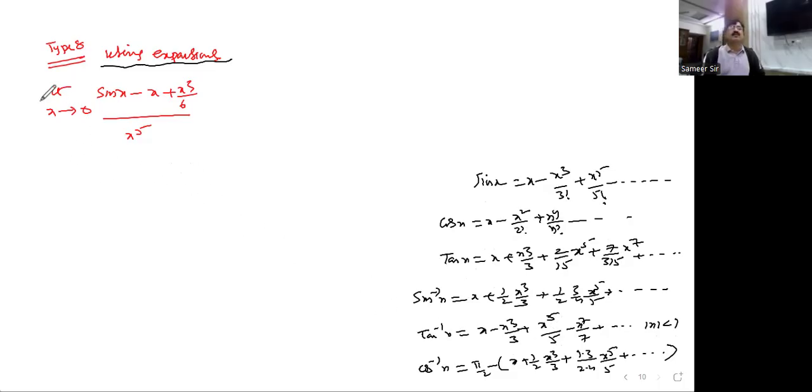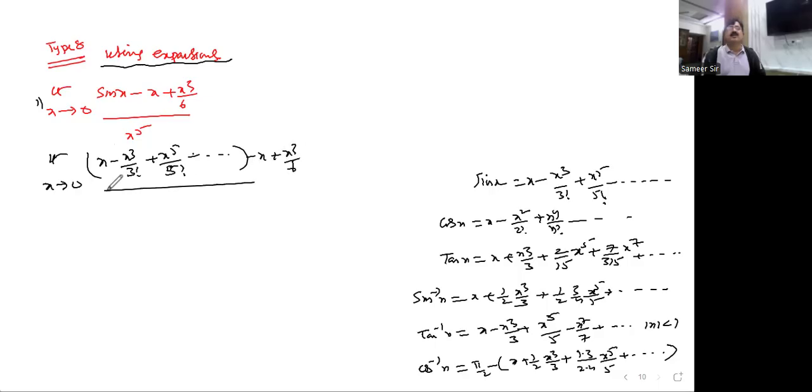For example, you see this problem. Limit x tends to 0. What I'm writing here, directly if you know the formula, you can write it like this. Right? You have an advantage. Of course, you can solve this one by using L'Hospital's rule also. But if you use this series, it's very good. It shows that you are perfectly okay while solving the problems. You see this, Nana? These two are gone, and the left out one is this.